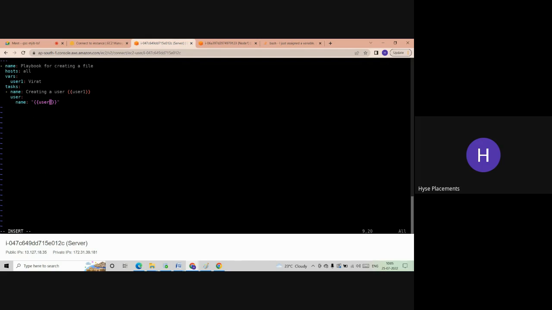Instead of that, you can mention this information in one file. So if you mention it in that file, here you have to mention vars_files. Okay, and here you have to mention the file name, which file it should be considered. Here, vars means you are going to declare the variables. Here, you need to mention what variables you are declaring. In the same way, here you are giving variable files. You can find the information from the files. For that, you have to give the input from which file you want to consider. Okay. You can give any file name here.